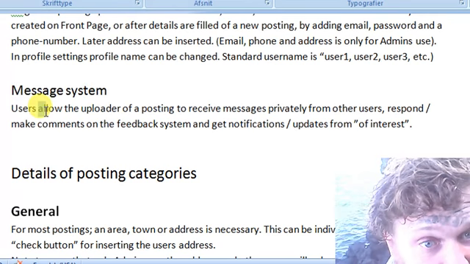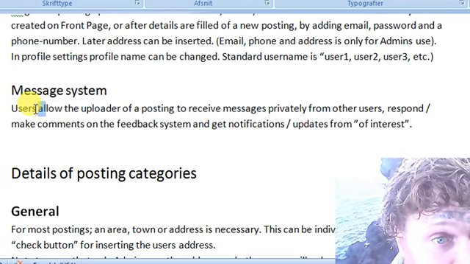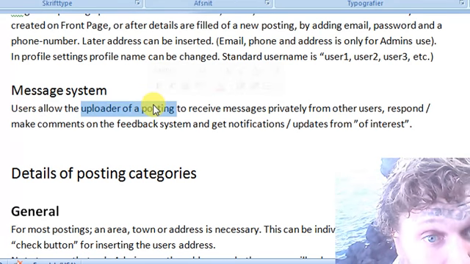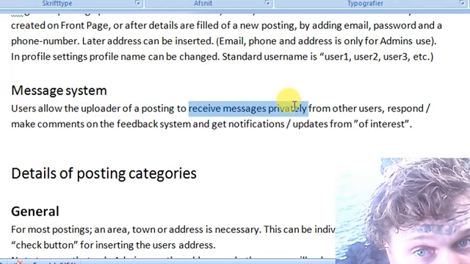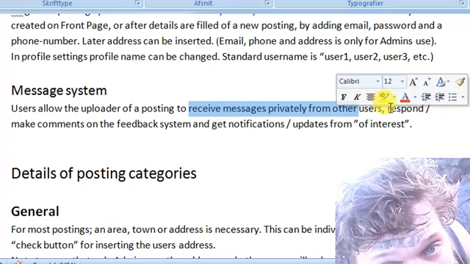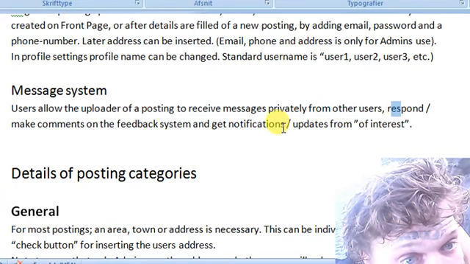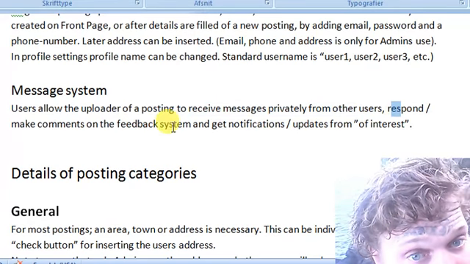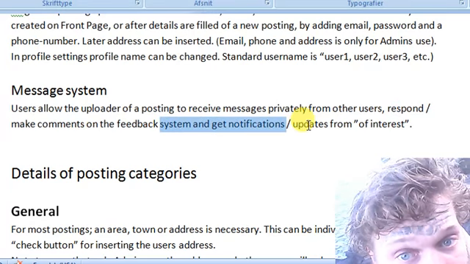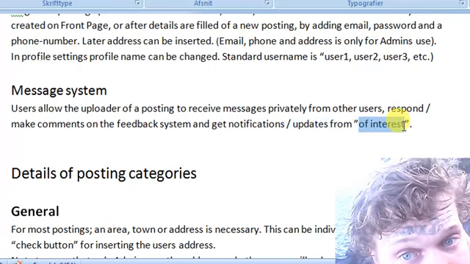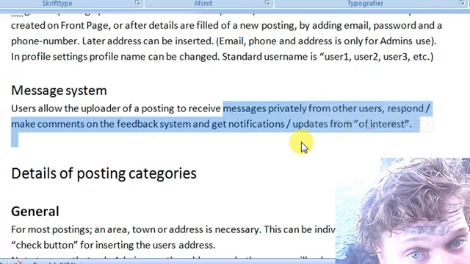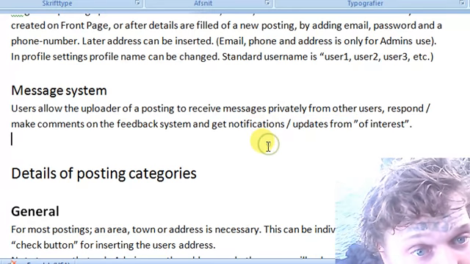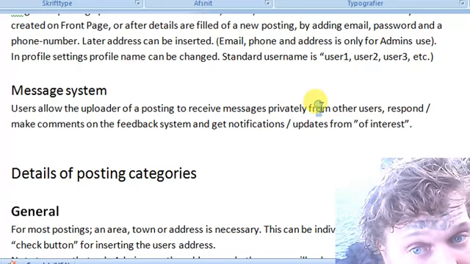And this is the interaction I'm just going deeper through. Users allow the uploader of a posting to receive messages privately from other users and respond, make comments on the feedback system, and get notifications and updates of interests. And this is where messages will be used in general. These are the 3 things I'm talking about here.